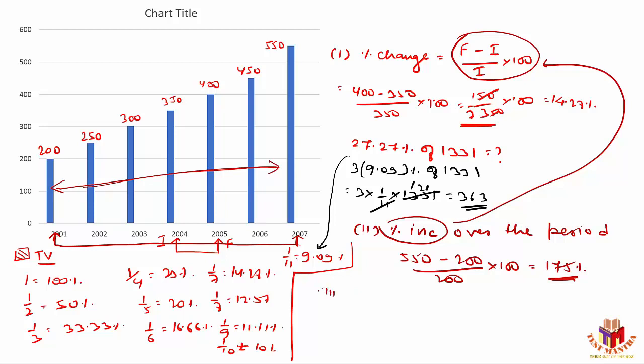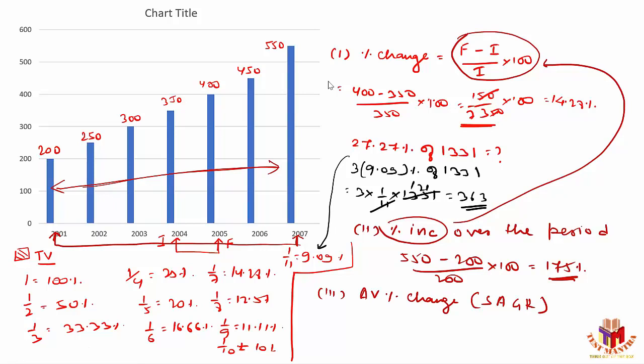The third one is average percentage change. Average percentage change is also considered as simple annual growth rate. So this data is also considered simple annual growth rate.